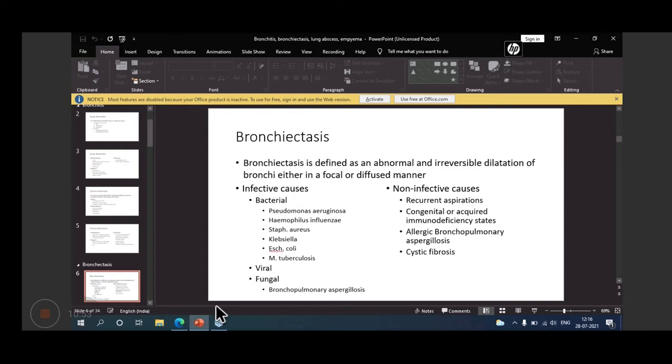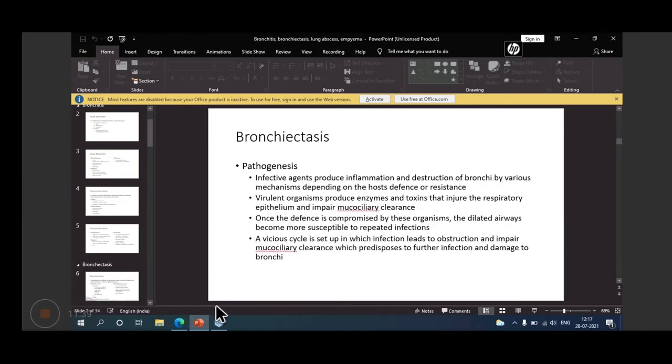And infective causes like bacterial may be Pseudomonas aeruginosa, Haemophilus influenzae, Staphylococcus aureus, Klebsiella species, Escherichia coli, Mycobacterium tuberculosis. Then viral causes may be influenza virus, adenovirus. Then fungal causes like Aspergillus fumigatus. And then non-infective causes like recurrent aspirations, congenital or acquired immunodeficiency states, allergic bronchopulmonary aspergillosis, and cystic fibrosis. Cystic fibrosis is a very important cause of bronchiectasis.